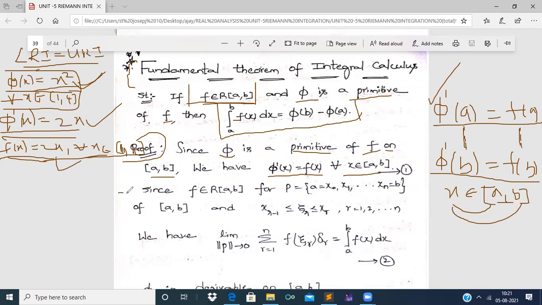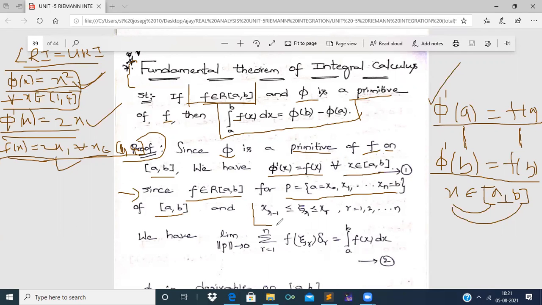Therefore, now since f belongs to the Riemann integrable functions on the closed interval [a, b], take a partition P: a equal to x0, x1, and so on up to xn equal to b, of the closed interval [a, b].